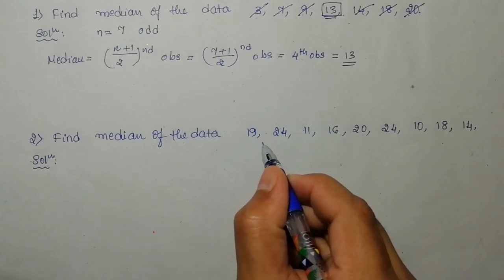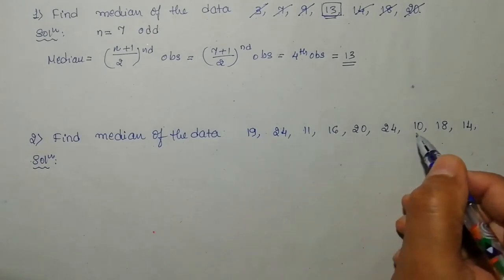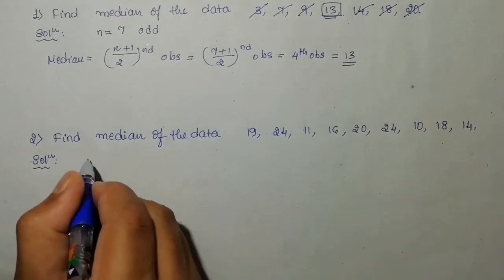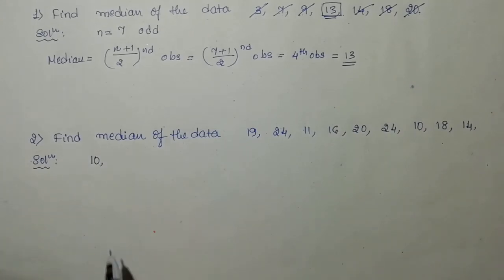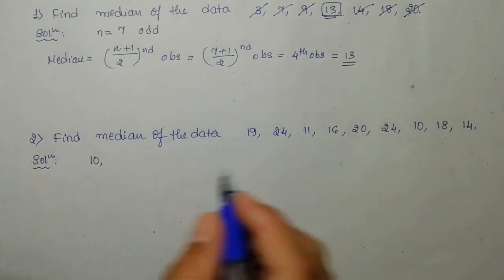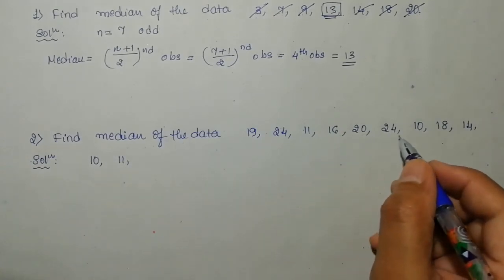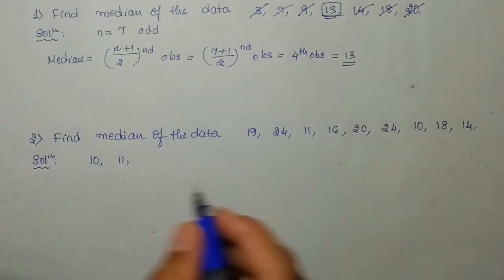What is the least number? For this one you need to identify the least number. Is it 11 or 10? 10 is the least number. After 10, which is the next number? 11. After 11, 13 is not present, so 14 is the next number.